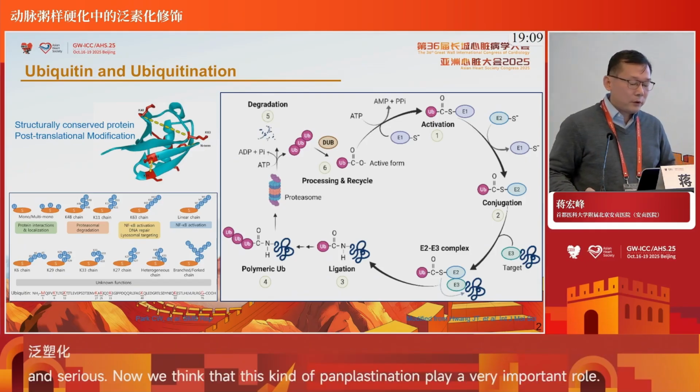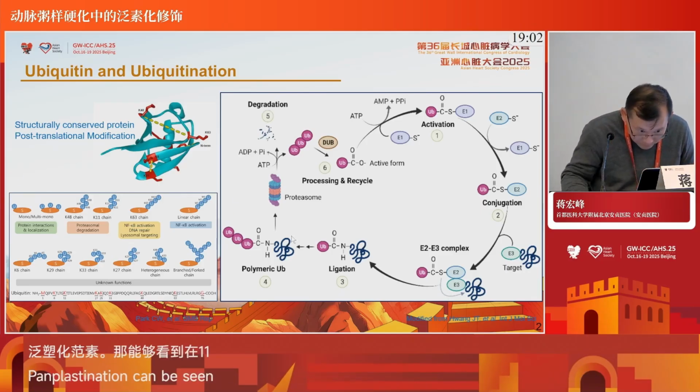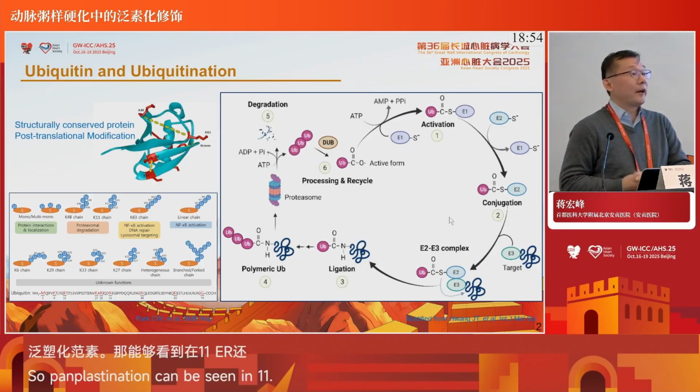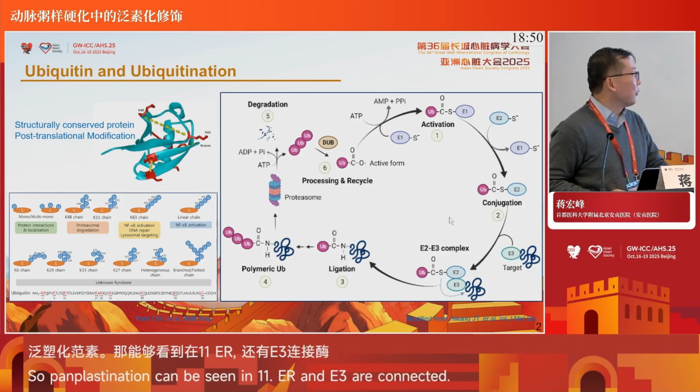The ubiquitin enzymes are E1, the activating enzyme, then E2, the conjugating enzyme, and then E3, the ligase, to catalyze the formation of the ubiquitin chain.